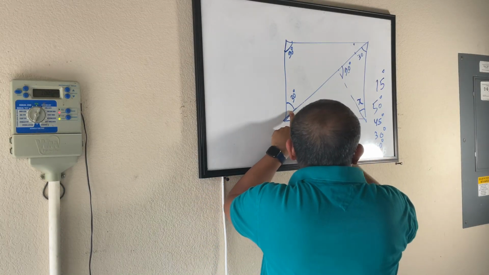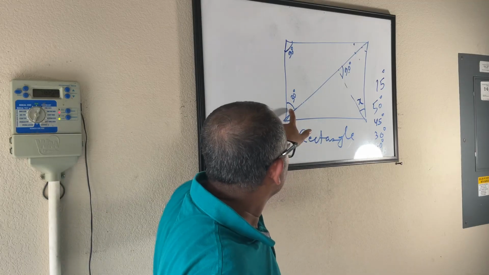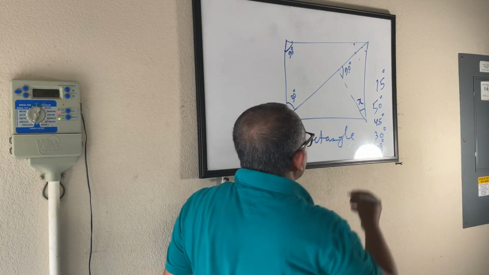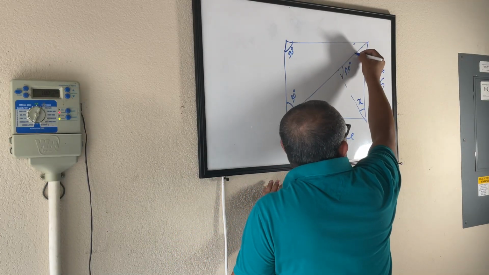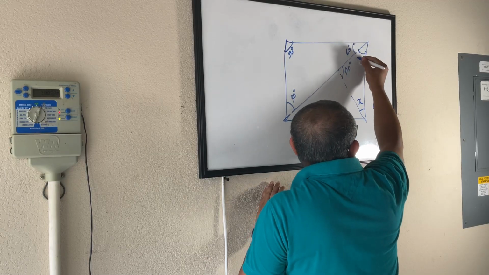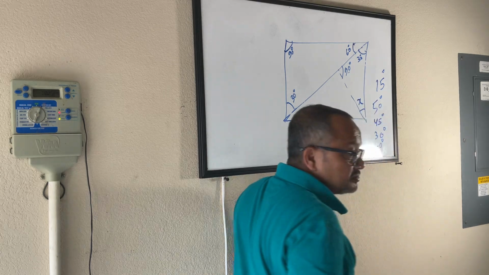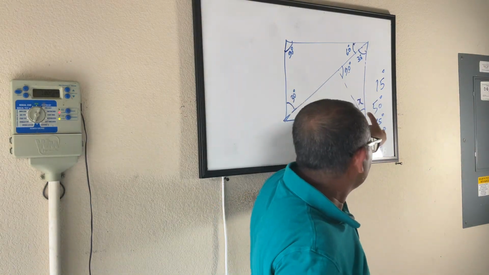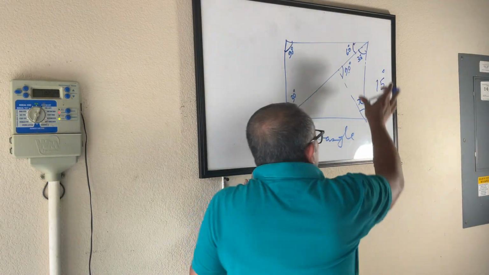If the top one up there would be 30 degrees, then that x would equal 30 degrees too. But that one's 60. So this one becomes 30. Then how much will this be? 60, right? So 90 plus 30 plus whatever makes it 180. So it's 60.